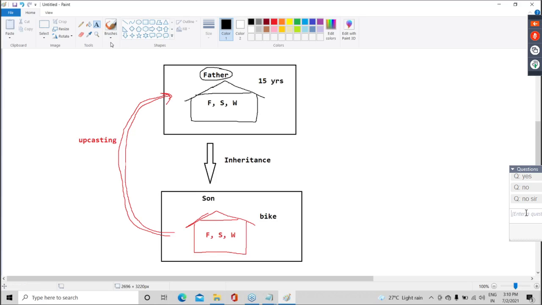So guys, after upcasting, transferring this property to the son again, can I say it is downcasting? Can I say it is downcasting, everyone? Okay. After upcasting, return back.